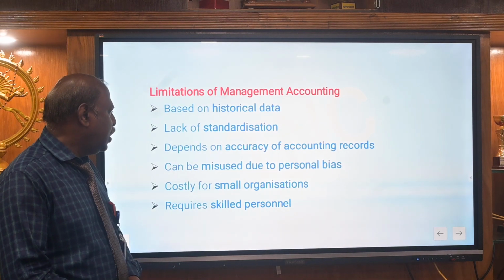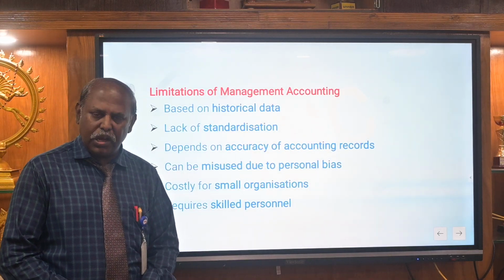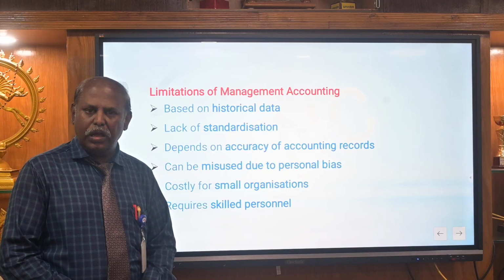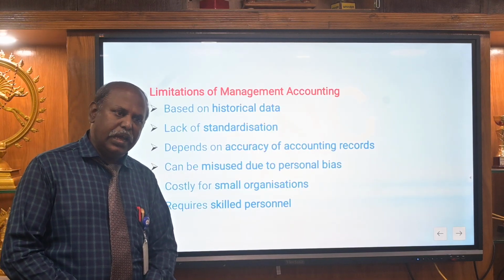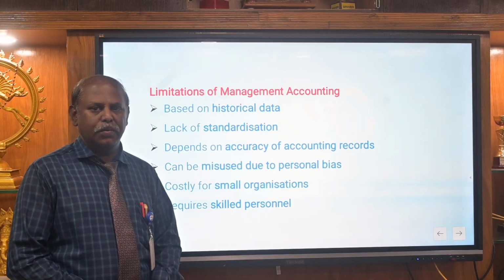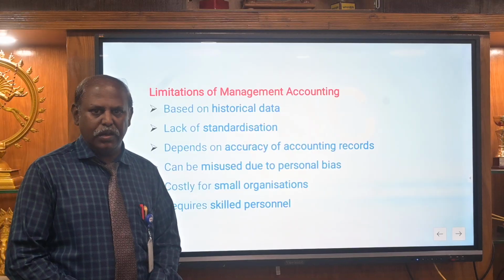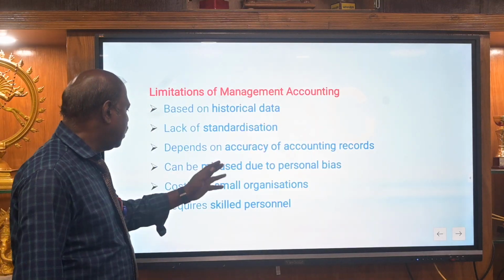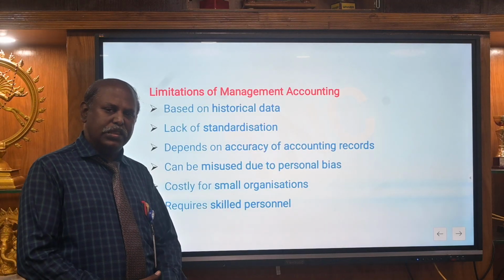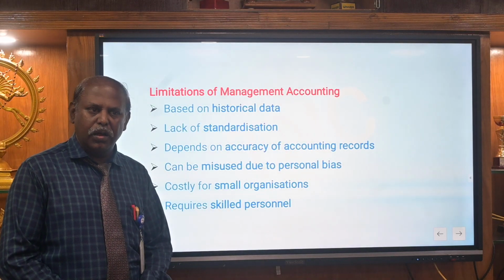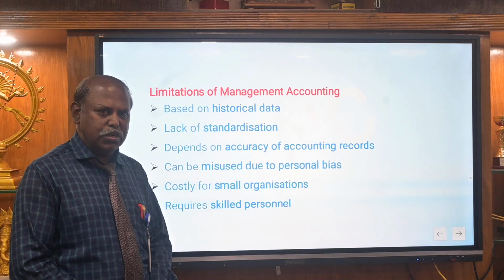The third one is dependence on the accuracy of accounting records. We find the records based on what the accountant maintains. So if there is any false information given in the management accounting data, the information we get will also be very wrong. Another part is misuse due to personal bias. Sometimes the data or information may be misused by some persons.